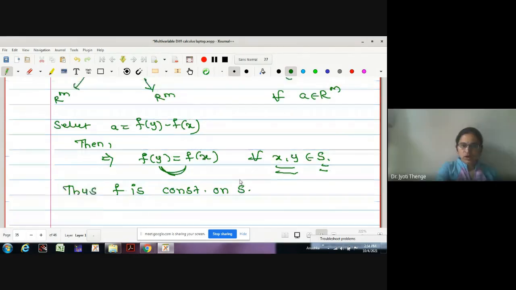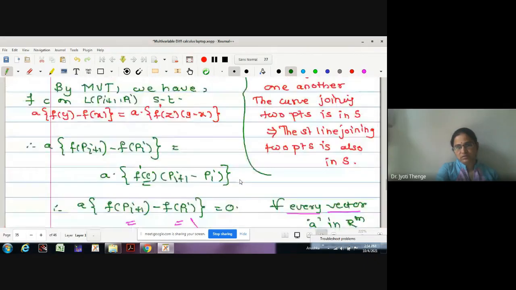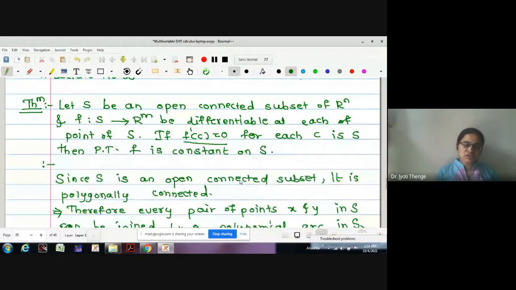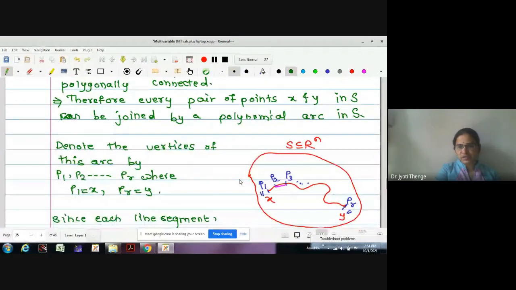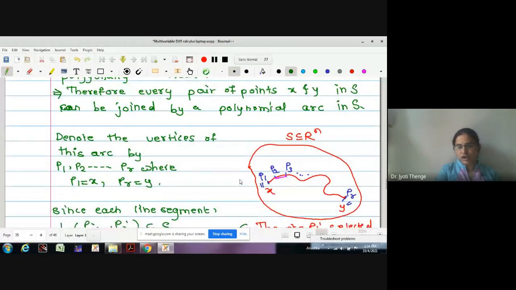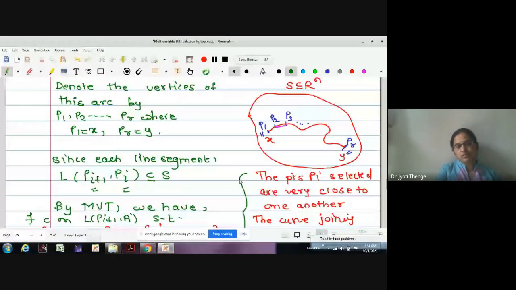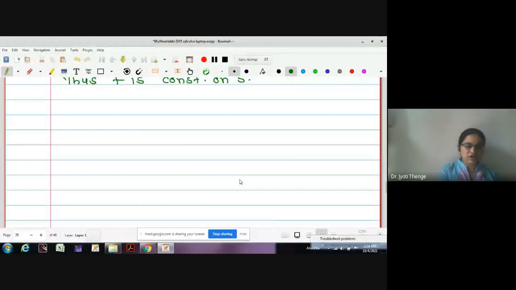Yes, ma'am. If you have any difficulty, you can ask. A very simple concept was used actually. In order to prove f to be constant, provided the derivative is 0 at every point of the domain, we have written open connected is polygonally connected. Therefore, for an arbitrary point x, y in S, we have written this to be a polygonal arc. We have marked some points P1 to PR on the arc, and just we have made use of the mean value theorem. Once we use mean value theorem, the proof of this statement is very easy. I hope there is no difficulty in this.